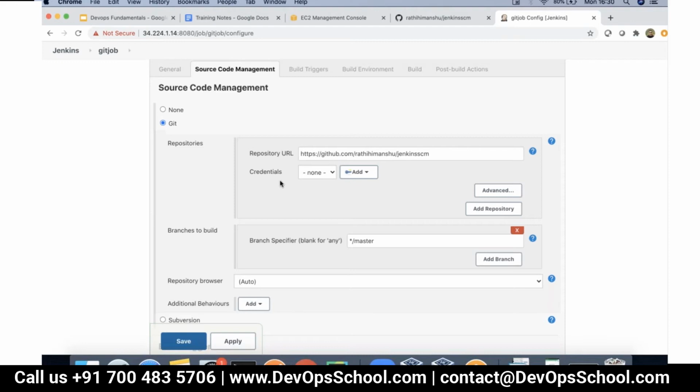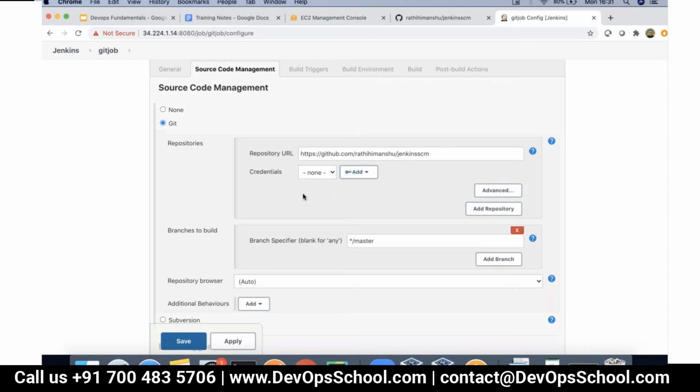Now with a private repository, neither can you do a clone nor a push. Pull and push both require authentication. So if it had been a private repository, I would have had to pass on my credentials. I can save my credentials in Jenkins and pass on my username, password, or my keys.